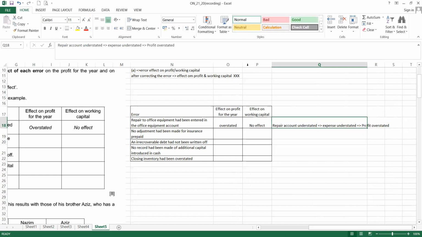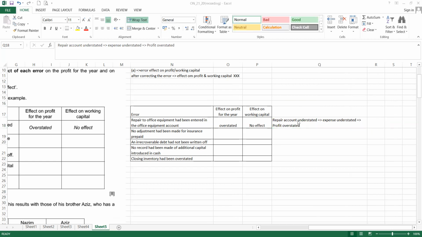There is an implication from the... let me adjust the file first. Okay, profit overstated. Okay, let me arrange the file first.